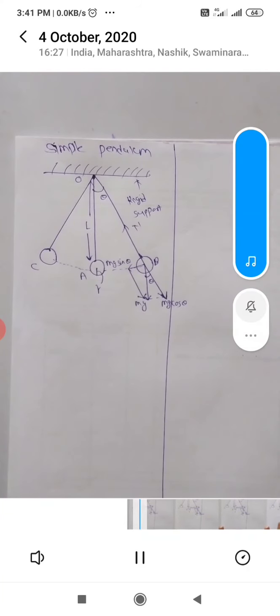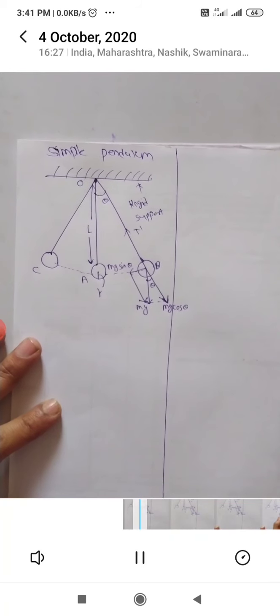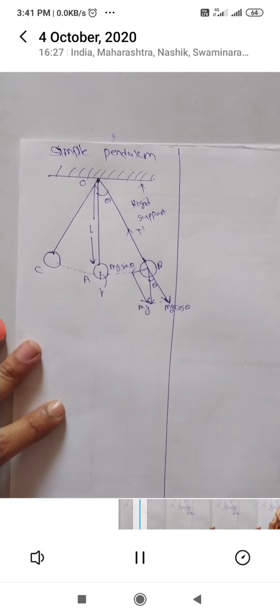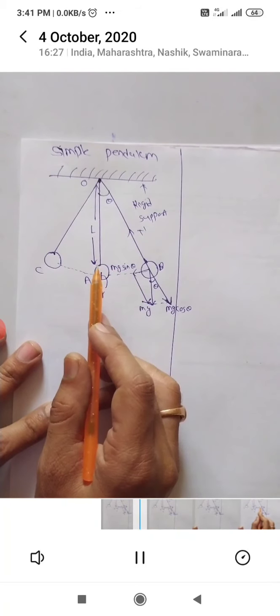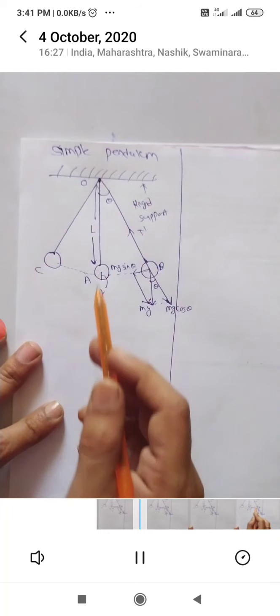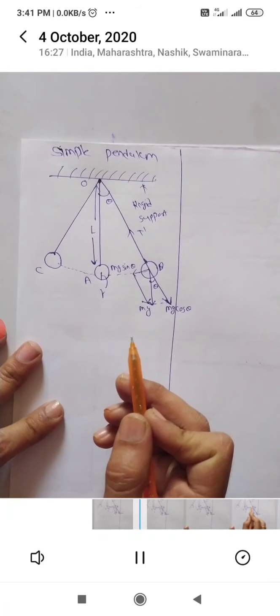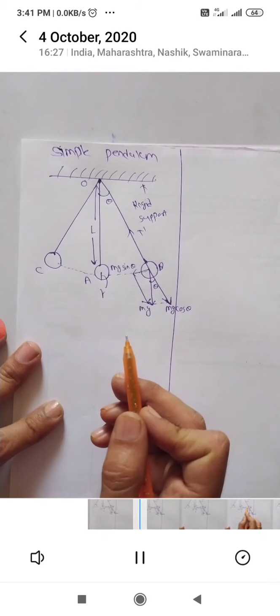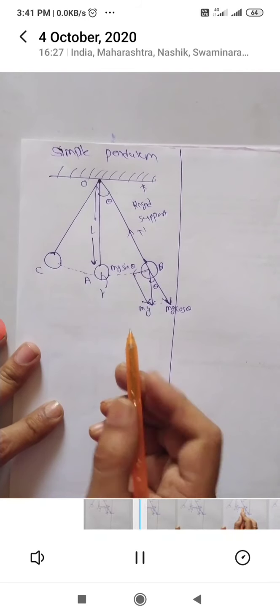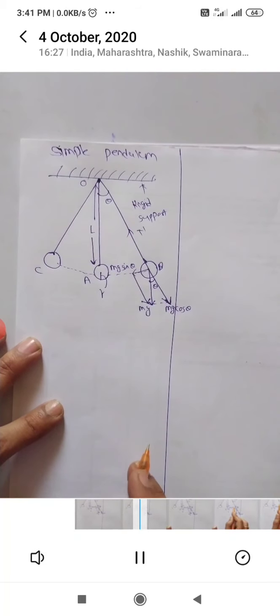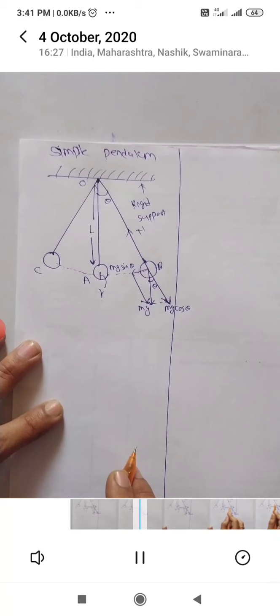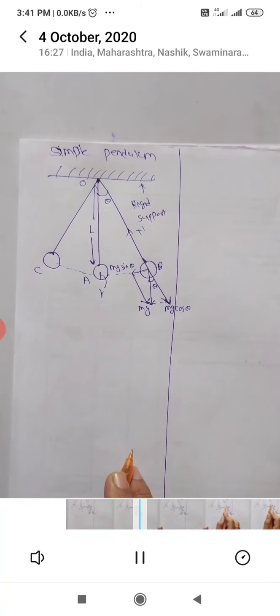Simple pendulum. We know that there are two types of pendulum. One is an ideal pendulum and another one is a practical pendulum. So an ideal pendulum is a heavy particle suspended by a massless, inextensible, flexible string from a rigid support. And a practical pendulum is what? A small heavy sphere or bob suspended by a light and inextensible string from a rigid support. So these are nothing but two types of pendulum, the ideal and the practical pendulum.